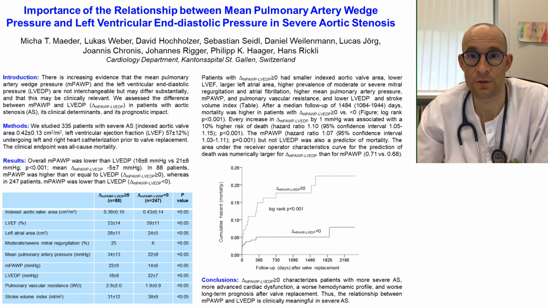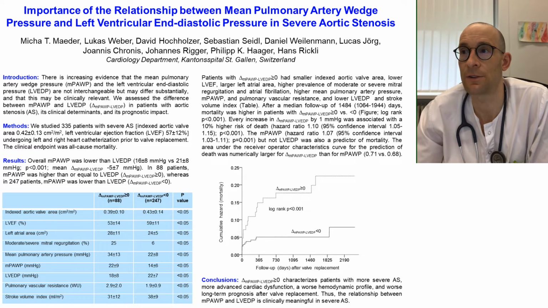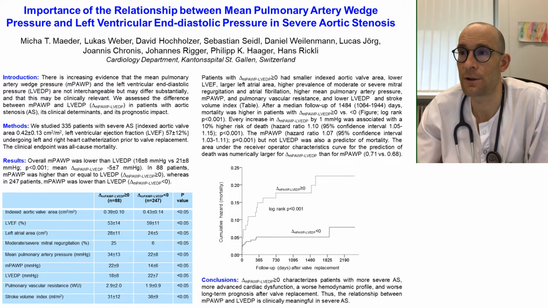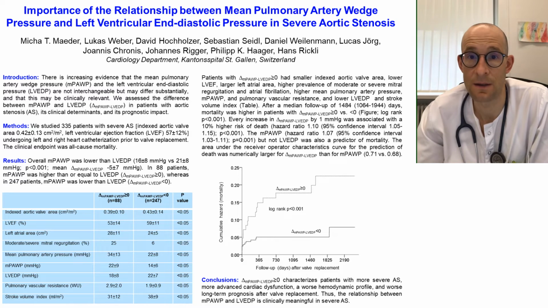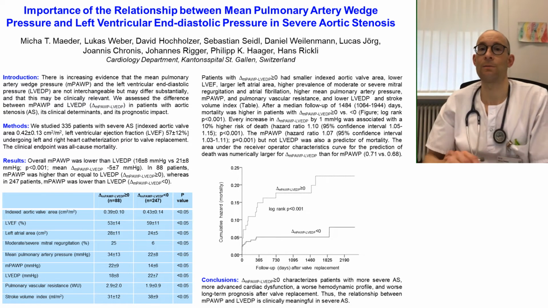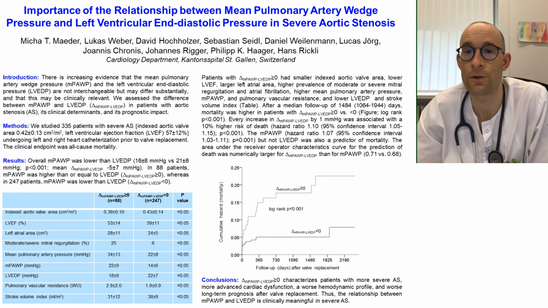The mean wedge pressure, but not the LVEDP, also predicted mortality. But when comparing the errors in the curve for mortality prediction, it was numerically higher for delta than for the wedge pressure. In summary, a constellation of a mean wedge pressure which is equal or higher than the LVEDP characterizes patients with more severe aortic stenosis, more advanced cardiac dysfunction, a worse hemodynamic profile, and worse long-term prognosis after AVR.